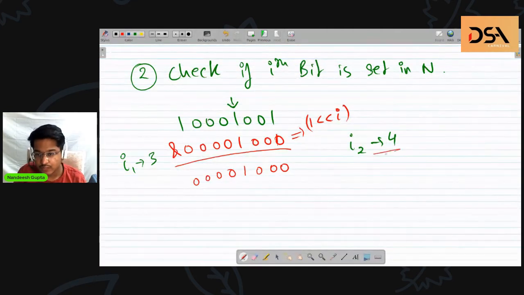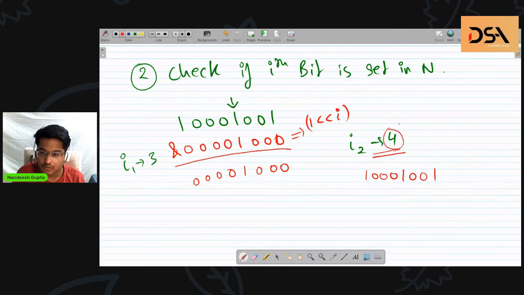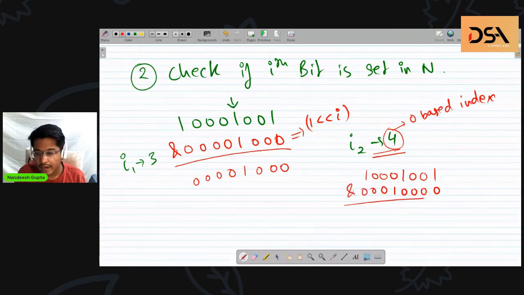If we want to check for the fourth bit in the same number, this is actually zero based indexing, so don't get confused with that. So I create a mask like this, and when I do AND of these two numbers, I get complete 0 everywhere.